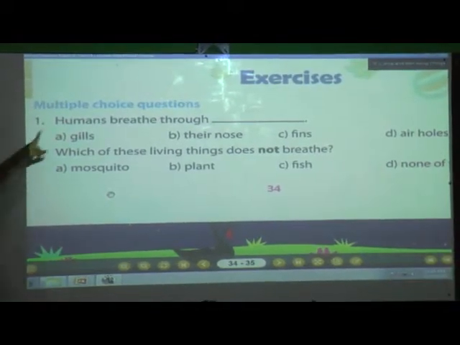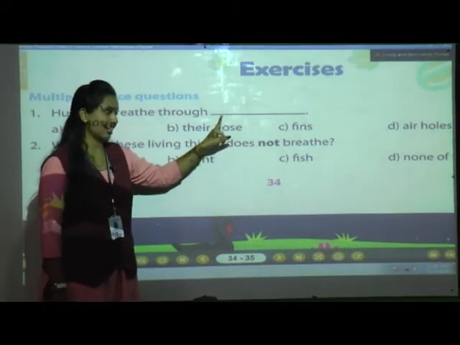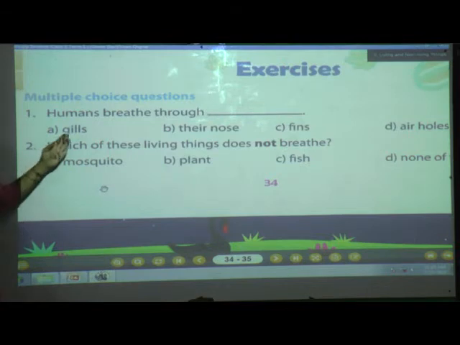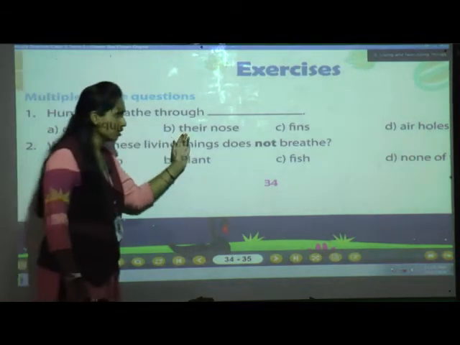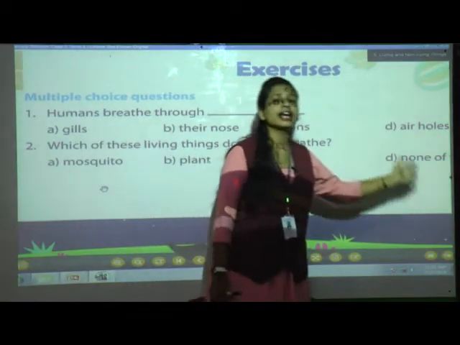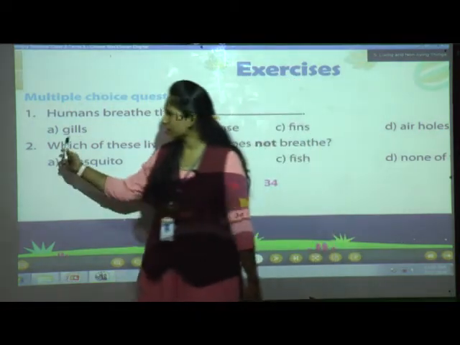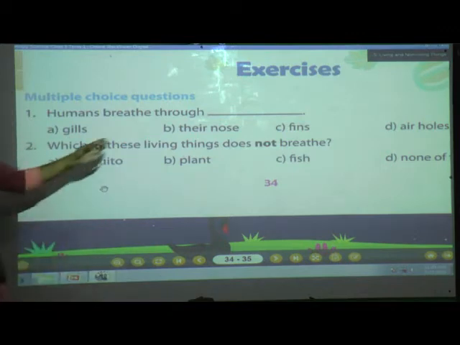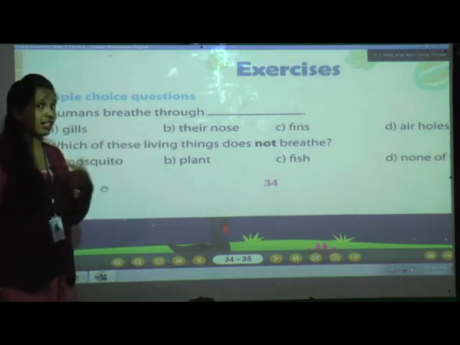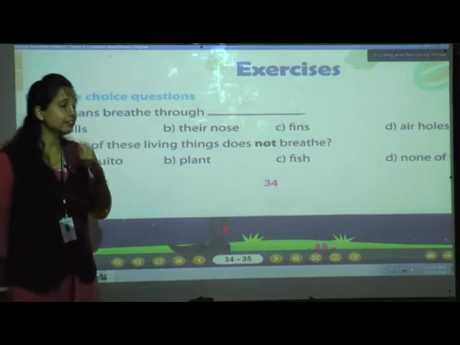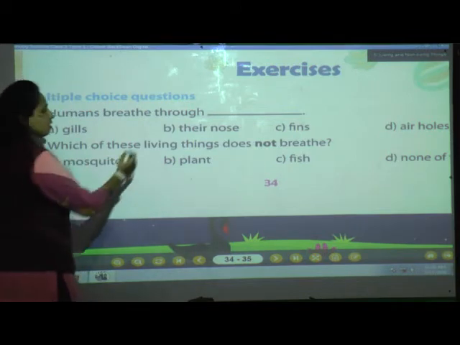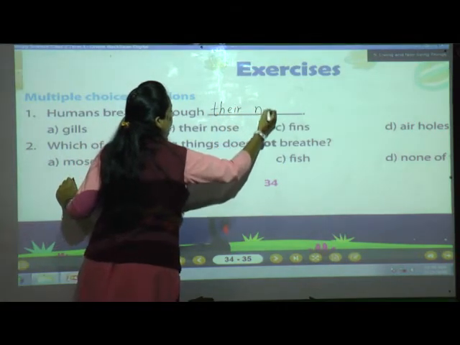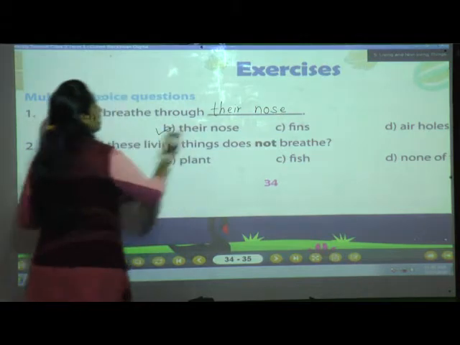What is the question? Humans breathe through dash dash. Humans means we are the human beings. How do we breathe? With gills, the nose, fangs or hair holes? Tell me. Gills. Who will breathe through the gills? Fish. And the nose. Now see, we are the humans. How are we breathing? With our nose. So what is the correct answer? The nose. So write here the nose and tick the B option.